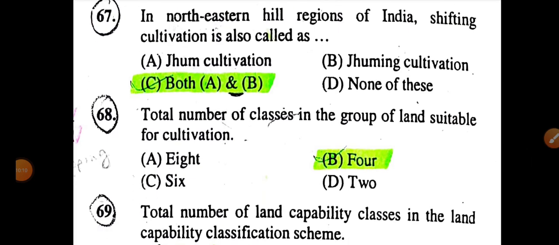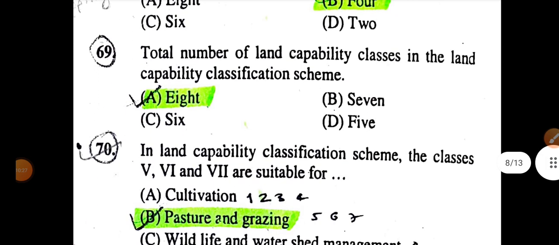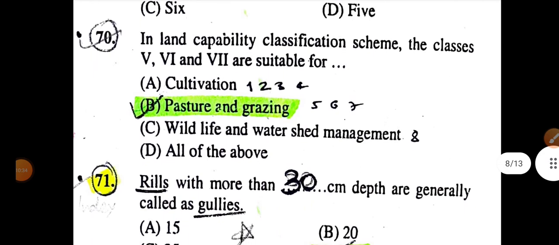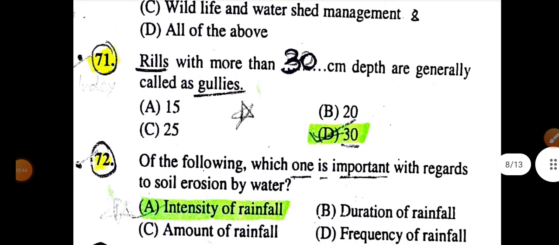In the northeastern hill region of India, shifting cultivation is also called zoom cultivation or zooming cultivation. The total number of classes in a group of land suitable for cultivation is 4. The total number of land capability classes in the land capability classification scheme is 8. In the land capability classification scheme, classes 5th, 6th and 7th are suitable for pasture and grazing.